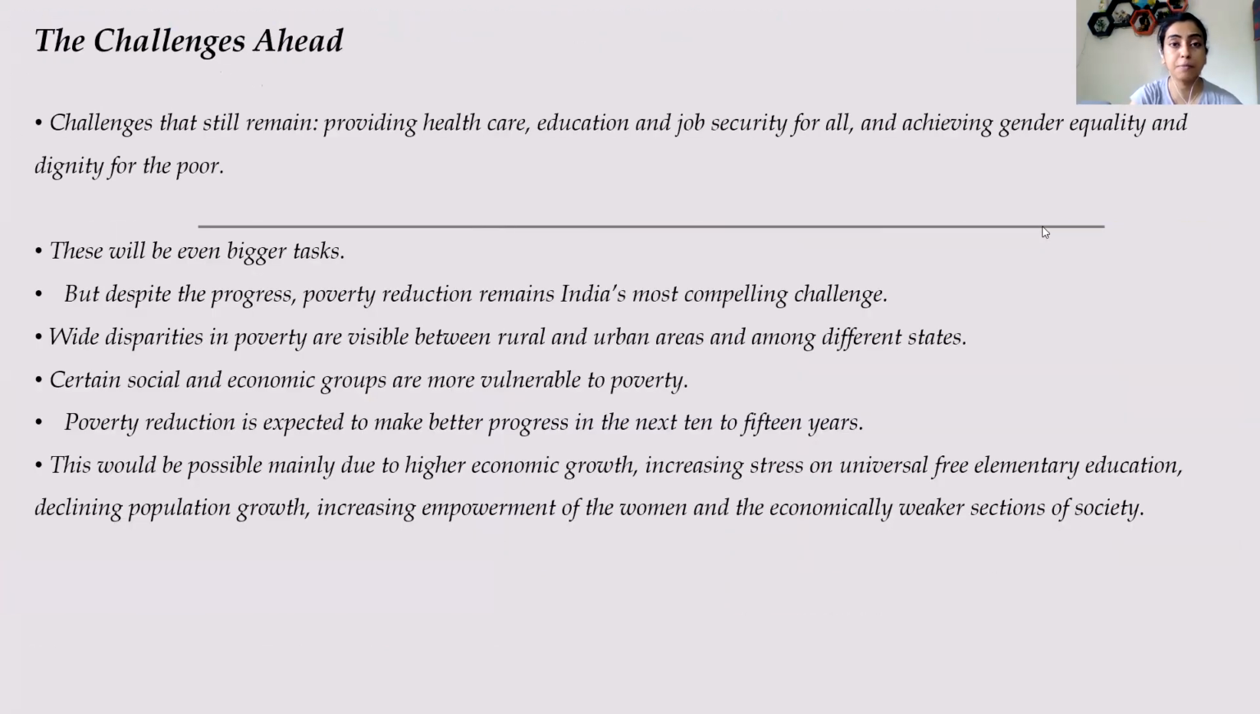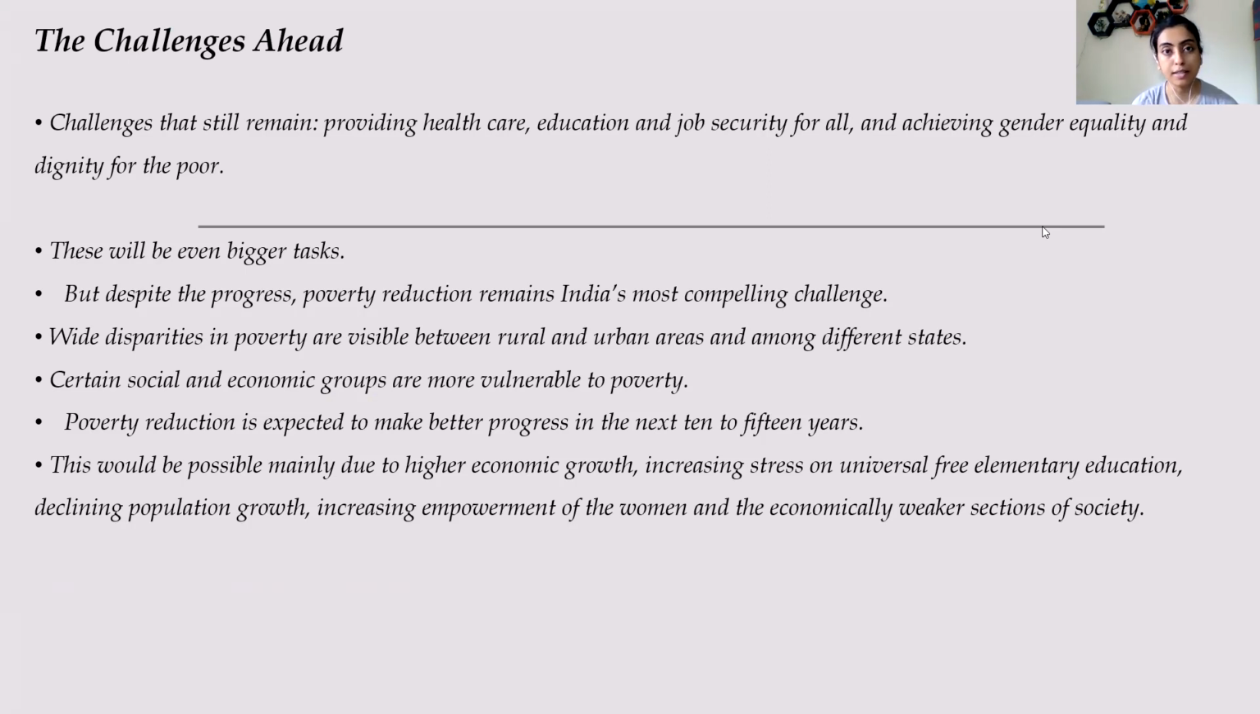Now the next one, the last part, is challenges. What are the different challenges? Even though the government has taken anti-poverty measures, there are still many challenges for removing poverty from the country. We still have a long way to go. There are still villages which do not have proper hospitals. Better healthcare facilities are required. Education is required, as there are still illiterate people. Job security, and more employment opportunities should be opened.